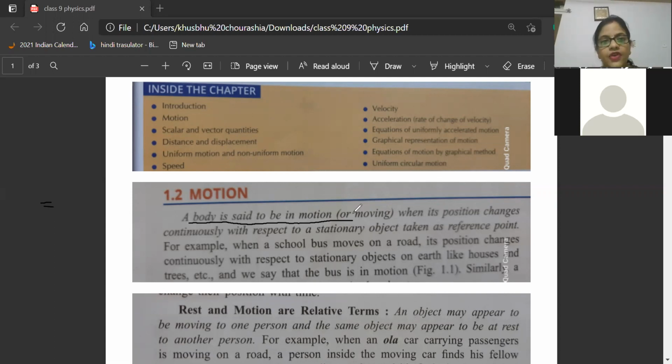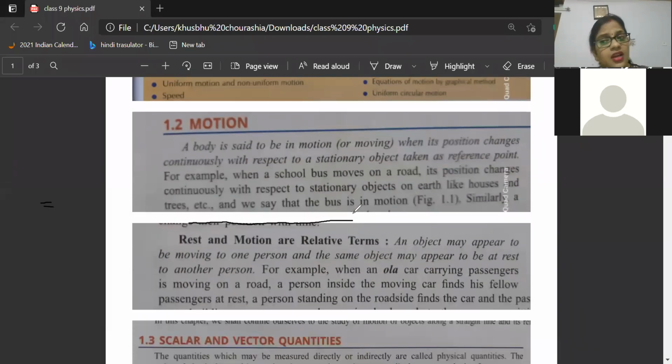Now we will go to the concept of rest and motion. Rest and motion are relative terms. See, look here, a 1 mark MCQ question. Rest and motion, are they relative? Relative means, beta, related. How are they related to each other? How can we say rest and motion are related to each other? Can anybody tell me?